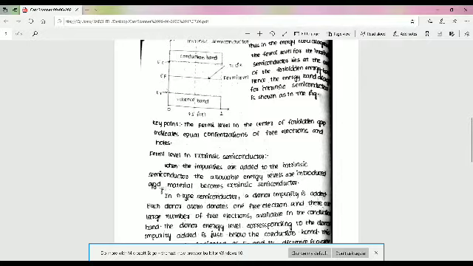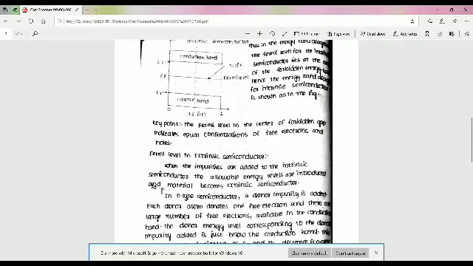In N type semiconductors, a donor impurity is added. Such a donor atom donates one free electron, and there are a large number of free electrons available in the conduction band. The donor energy level corresponding to the donor impurity added is just below the conduction band.